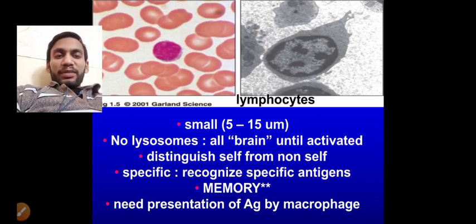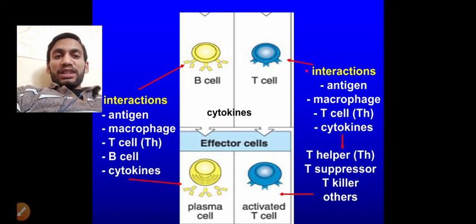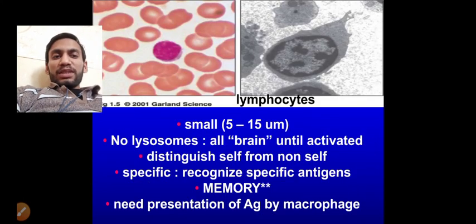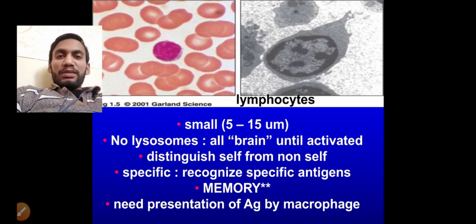The lymphocyte is known as the brain of the immune system. Until activated, it mainly regulates all the innate cells as well as innate and humoral immunity. So this is called the brain. It distinguishes self from non-self, recognizes specific antigens, and memory cells also form from these lymphocytes. It needs presentation of the antigen by the macrophage, because when a macrophage phagocytoses a pathogen, it also presents the antigen. So antigen must be presented to form the antibody.